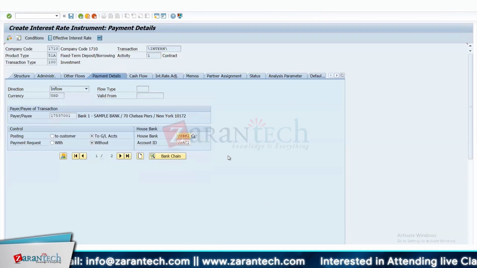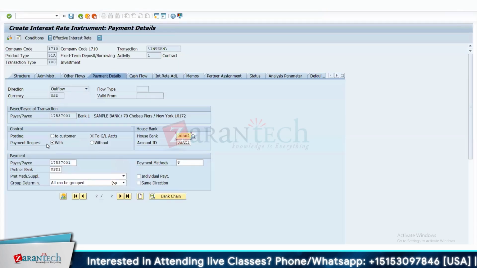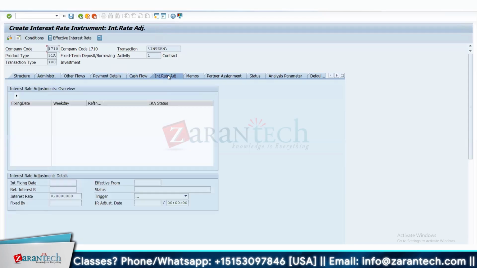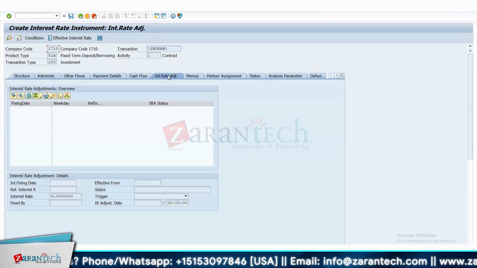Okay. So basically, this means that whenever any payment is coming or going, this is the house bank that will be used to receive the payment, or this is the house bank that will be used to make the payment. So this is the inflow. Let's go to the outflow. It is actually using the payment request concept. Okay. We'll go down this, and we'll go to the interest rate adjustment. So this actually doesn't apply for us, but this would have applied in case we had some floating rate interest. Then we can use interest rate adjustment, and we could see whether the fixing has been done or not.